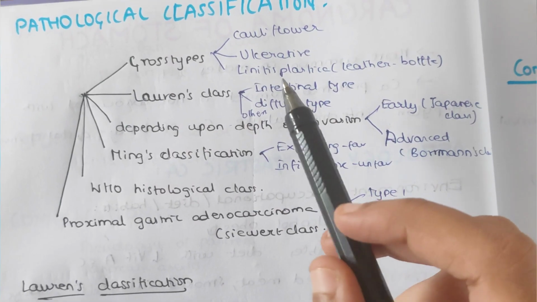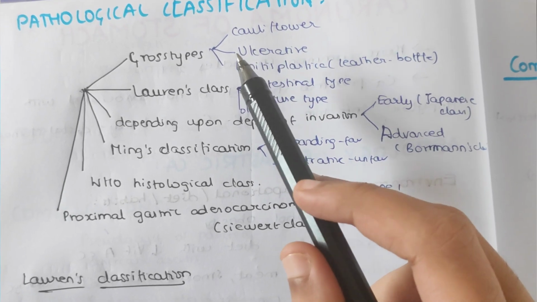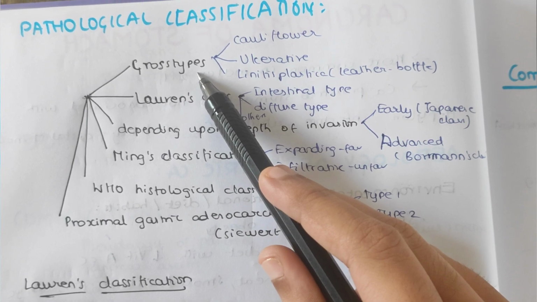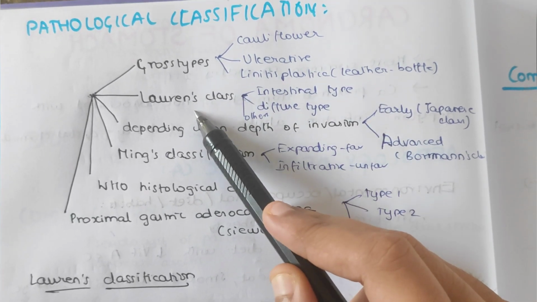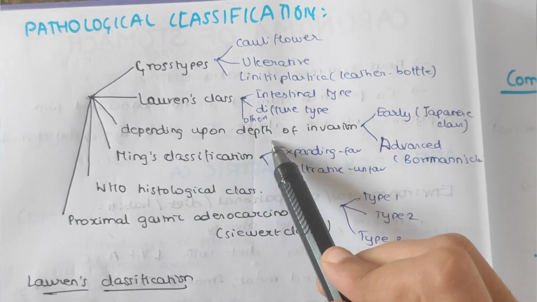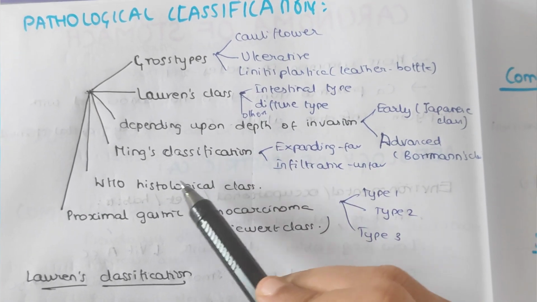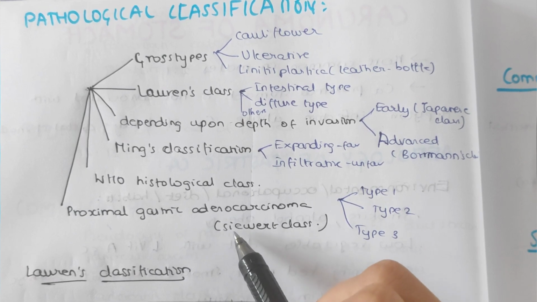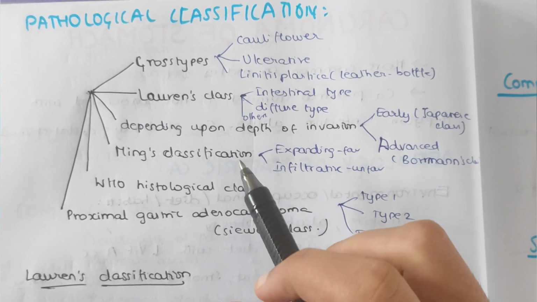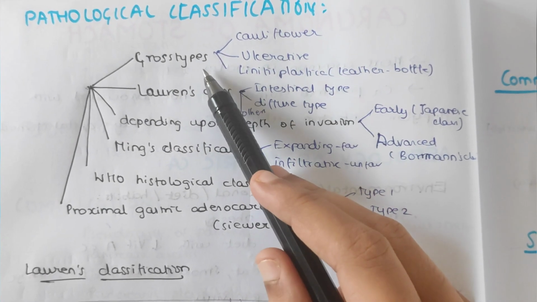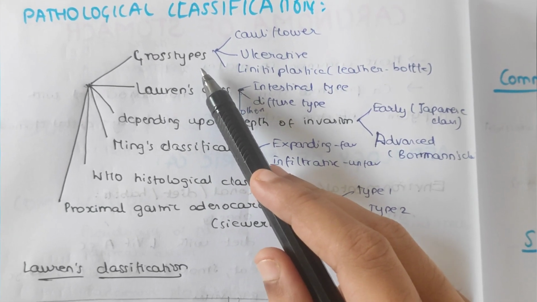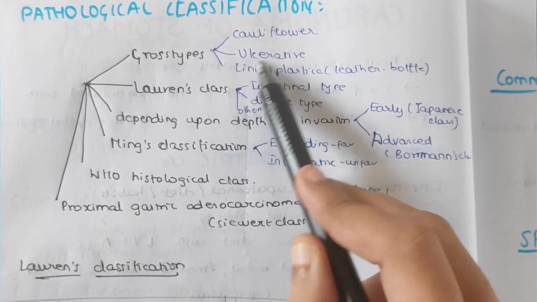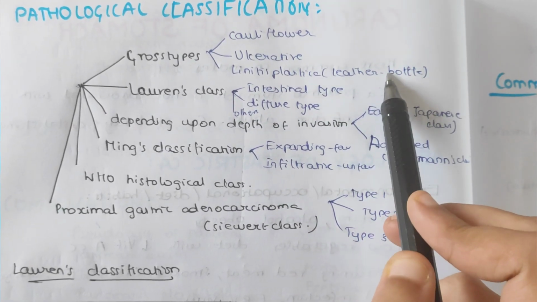So next, about the classification. There are 6 main classifications. The first one is based upon the gross types, that is based upon the appearance. Lauren classification, depending upon the depth of invasion. Ming's classification. WHO histological classification. Proximal gastric adenocarcinoma, that is Siewert classification. So depending upon the gross types, that is the appearance, it is classified as cauliflower shaped, ulcerative, and linitis plastica. Linitis plastica means leather bottle like appearance.